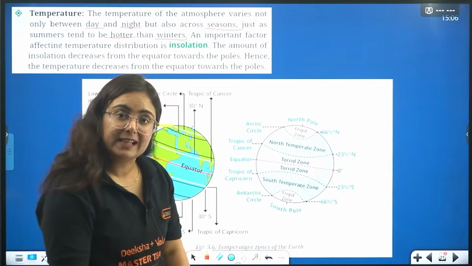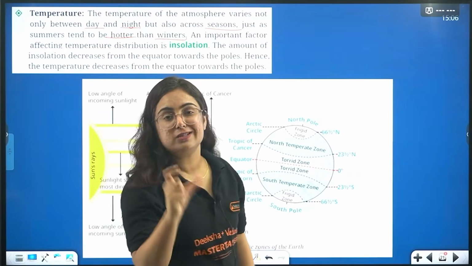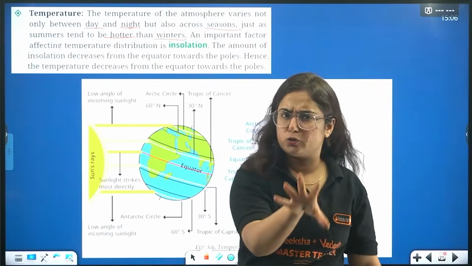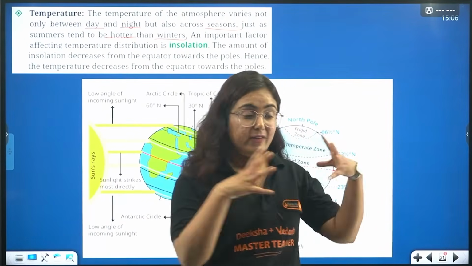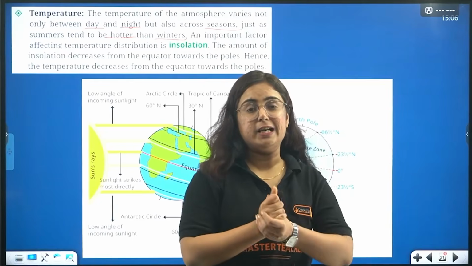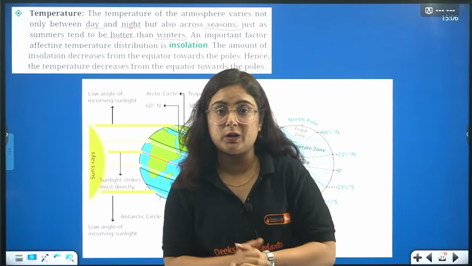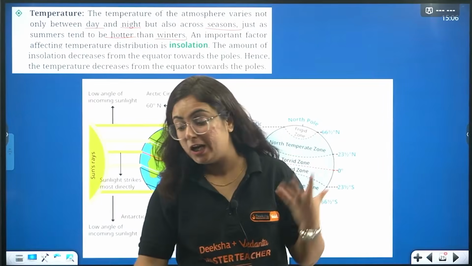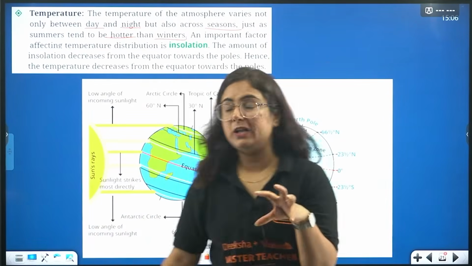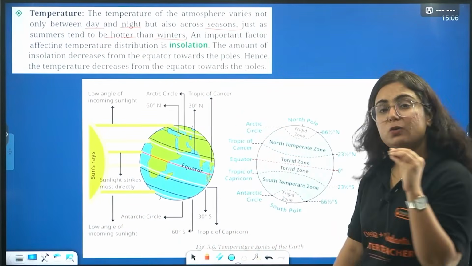Right? So there is a change in the degree of hotness and coldness in a day. Not only in a day, but that actually happens in a season. Whenever there is summer season in India, you will feel extreme hotness. Winter season, extreme coldness. Temperatures vary from day to day as well as from season to season.